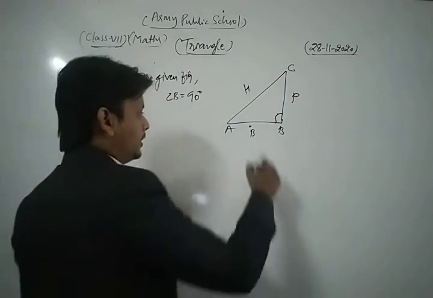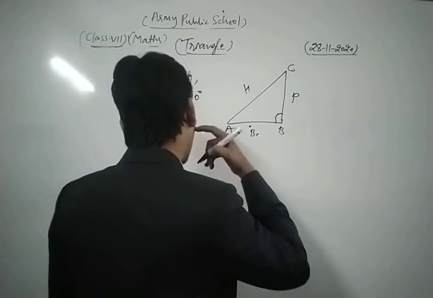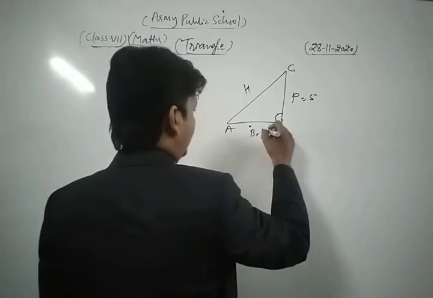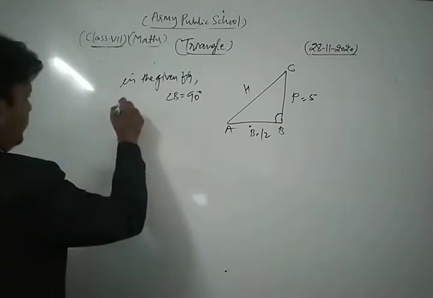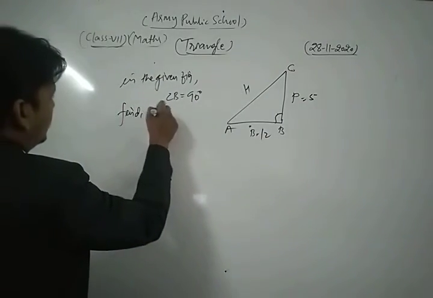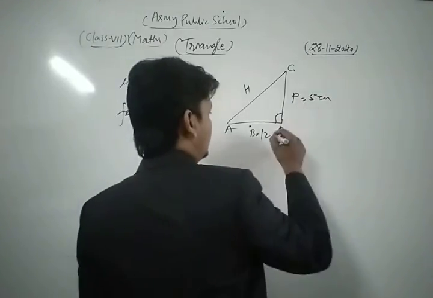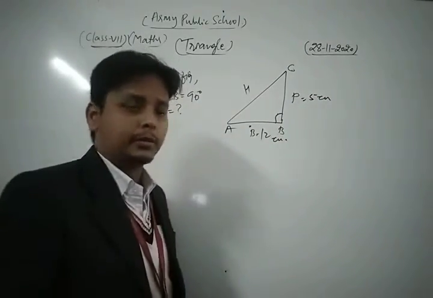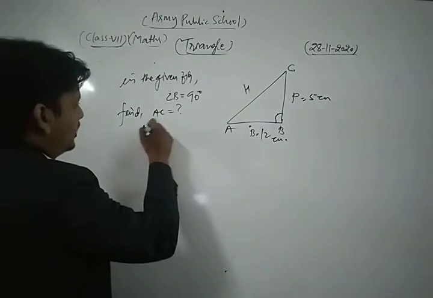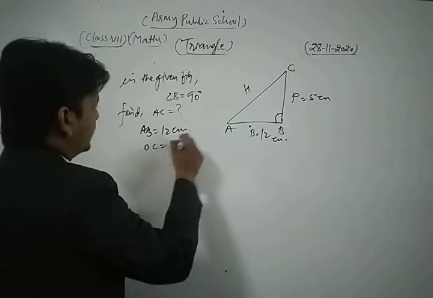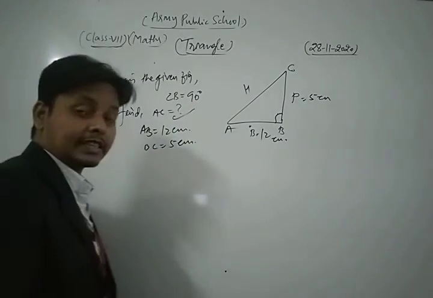Base is given as 12 and perpendicular as 5. Find AC. This is 5 centimeter, this is 12 centimeter. Means AB is equal to 12 centimeter, BC is equal to 5 centimeter. We find the side AC.